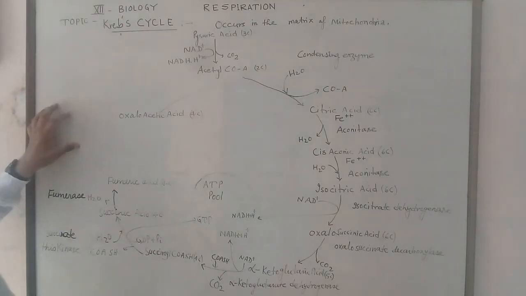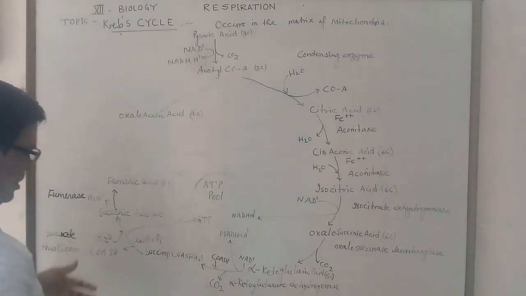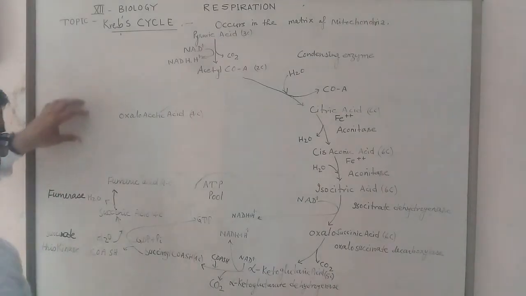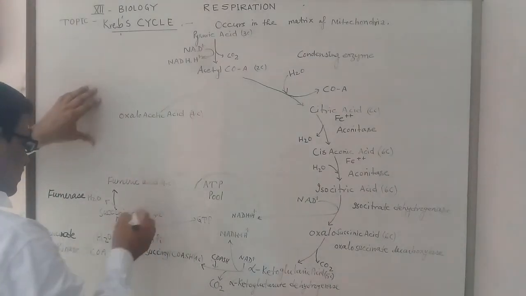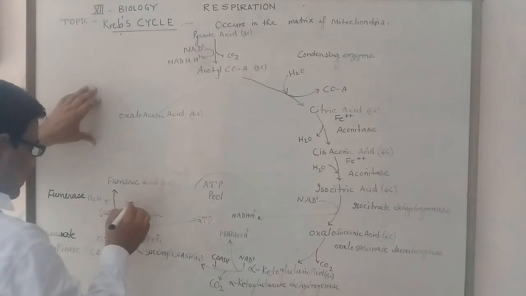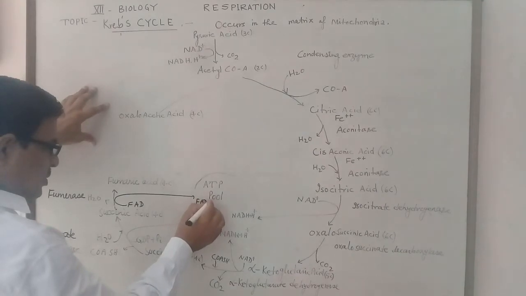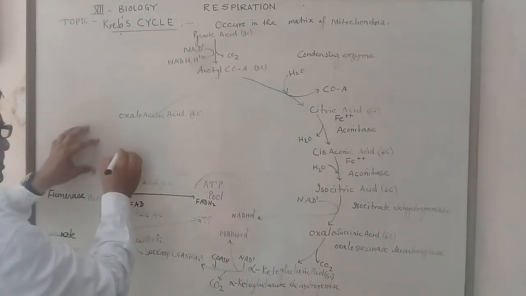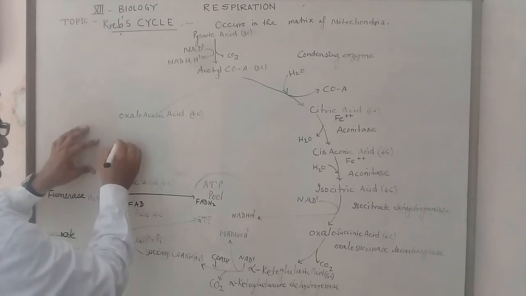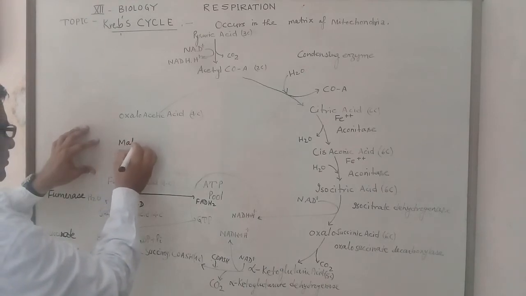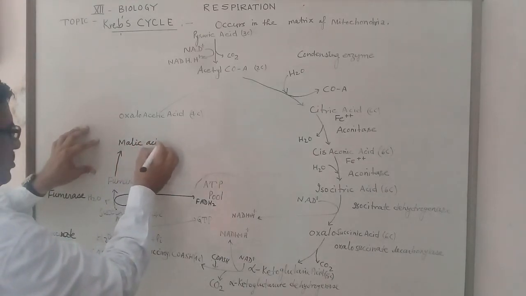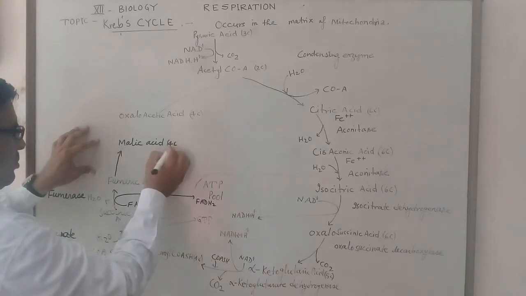Here also a change occurs, that is FAD now produces FADH2. Fumaric acid synthesizes malic acid, which is also a 4-carbon compound.